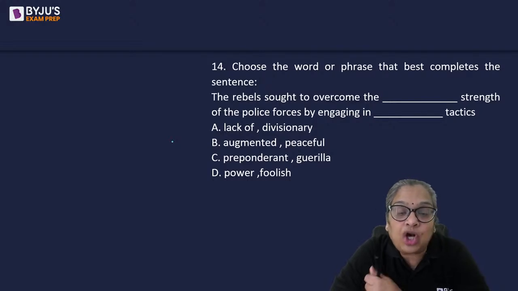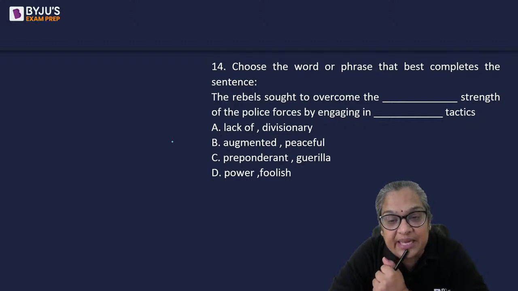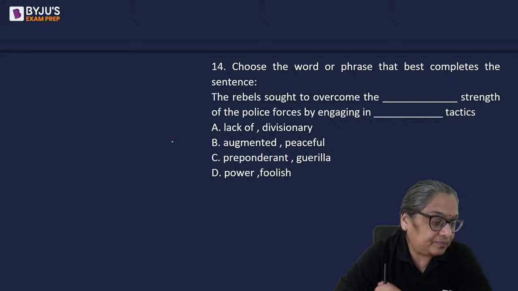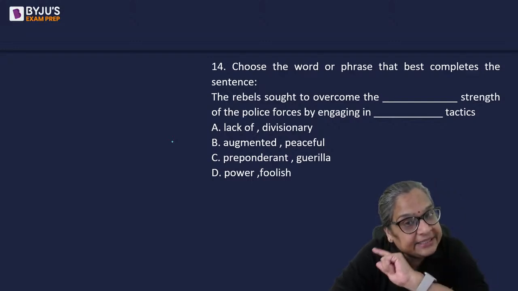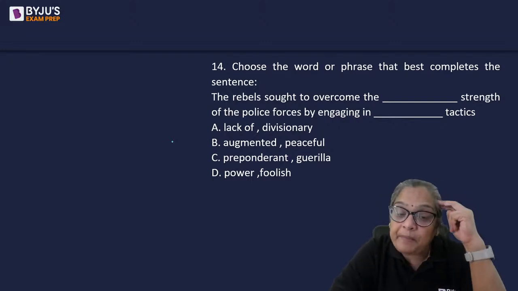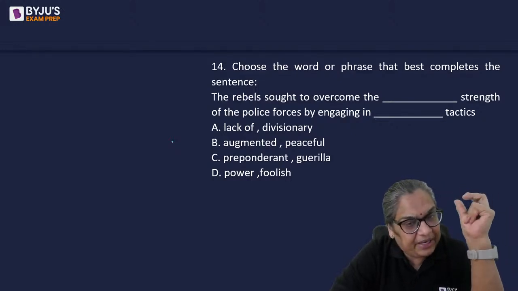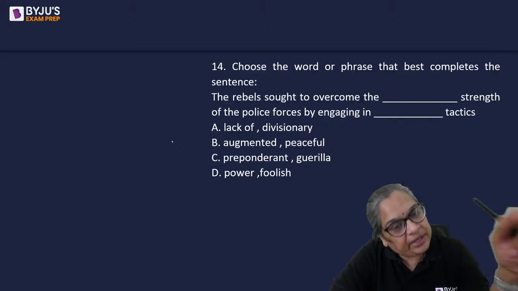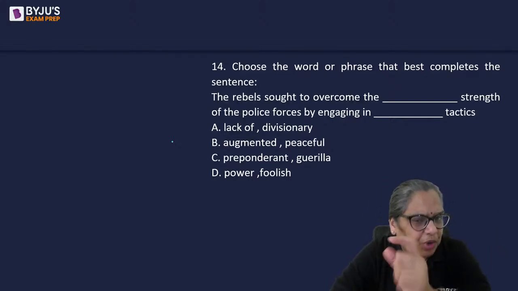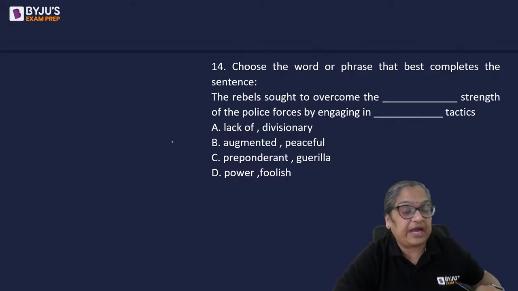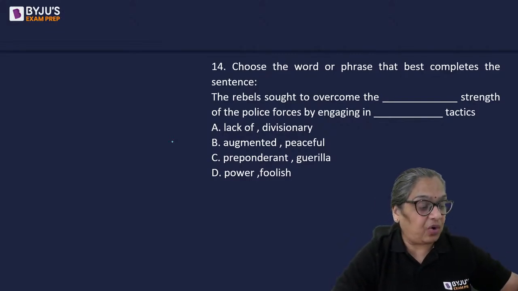14. Choose the word or phrase that best completes the sentence. The rebels sought to overcome the dash strength of the police forces by engaging in dash tactics. Read the entire sentence with the blank first. Automatically, once you read the entire sentence, your brain will dictate what is the word you want and you'll automatically go to the right answer. Positive connotation, negative connotation, what kind of word, your eyes will be drawn to that.